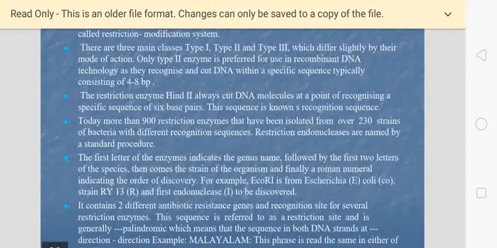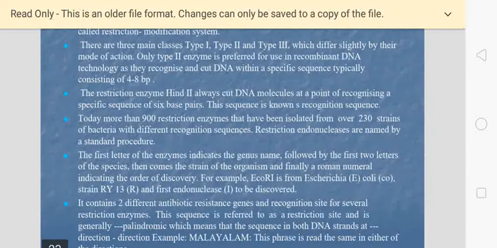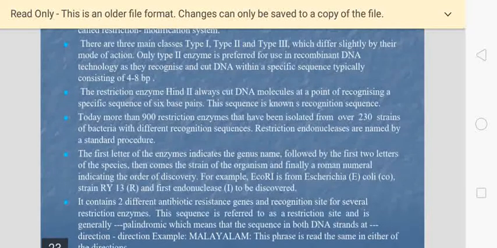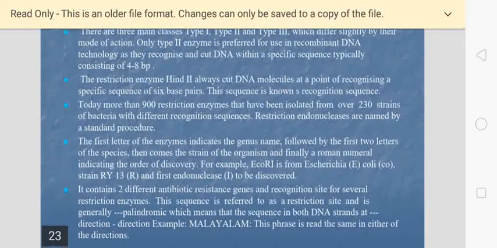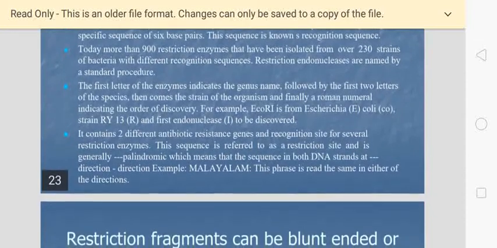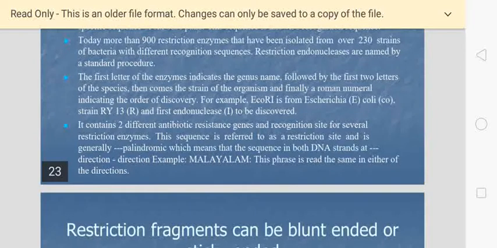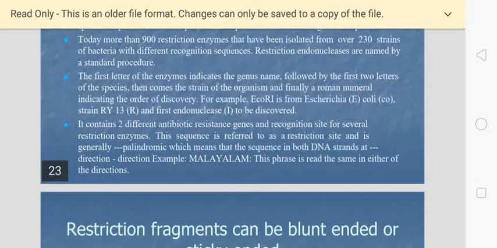In total, 900 restriction endonucleases have been isolated from 230 species of bacteria, with different recognition sites. And how are the enzymes named? For example, if the organism is Bacillus amyloliquefaciens, the first letter of the genus is capital B, and the first two letters of the species are a and m. So we write the name of the enzyme as capital B, small a, small m, followed by